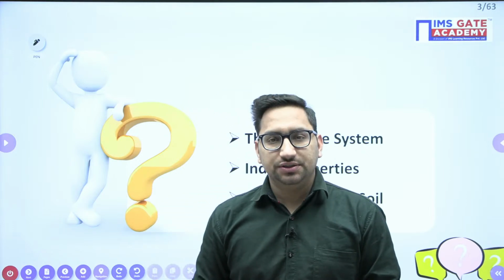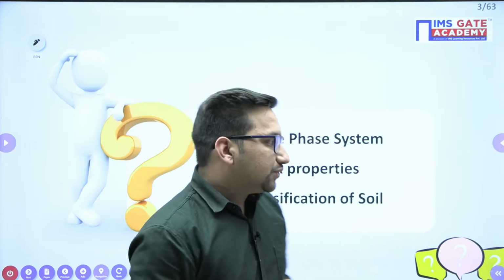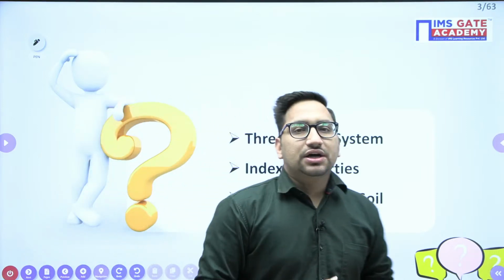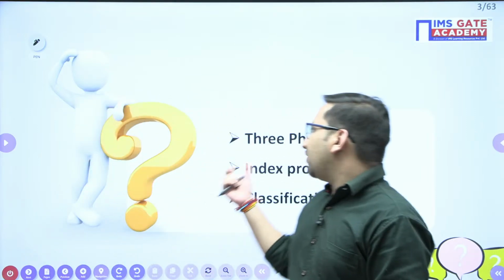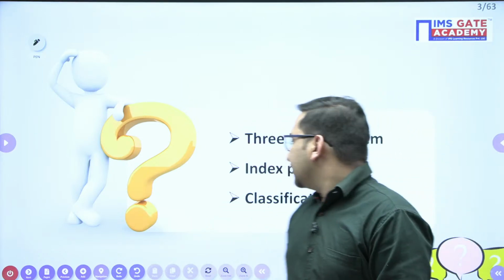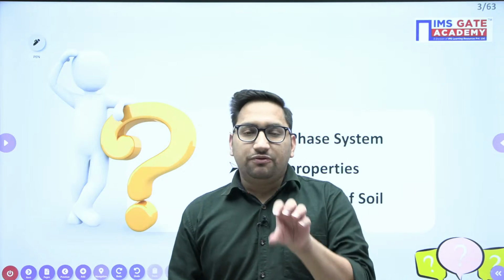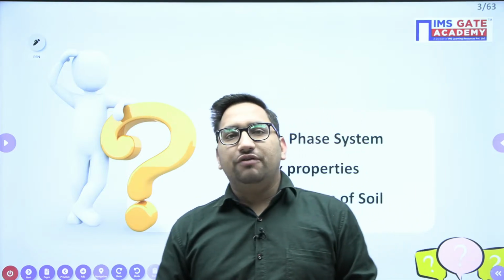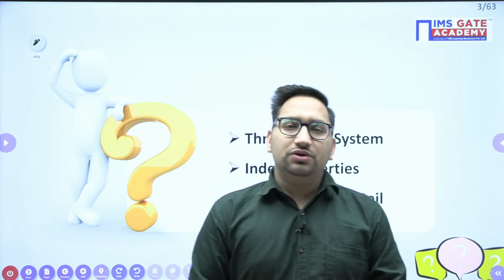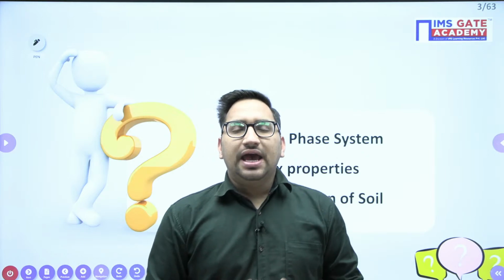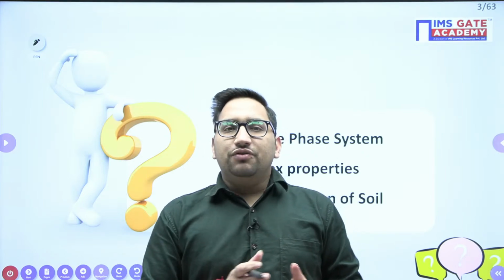So what we are going to discuss first: the index properties of soil. We are going to see the three-phase system of soil and the classification of soil. This is the first part of our session. In this session, we are going to cover almost half of our syllabus. There will be a next session tomorrow at the same time, and in that part we will try to cover our complete syllabus, right?